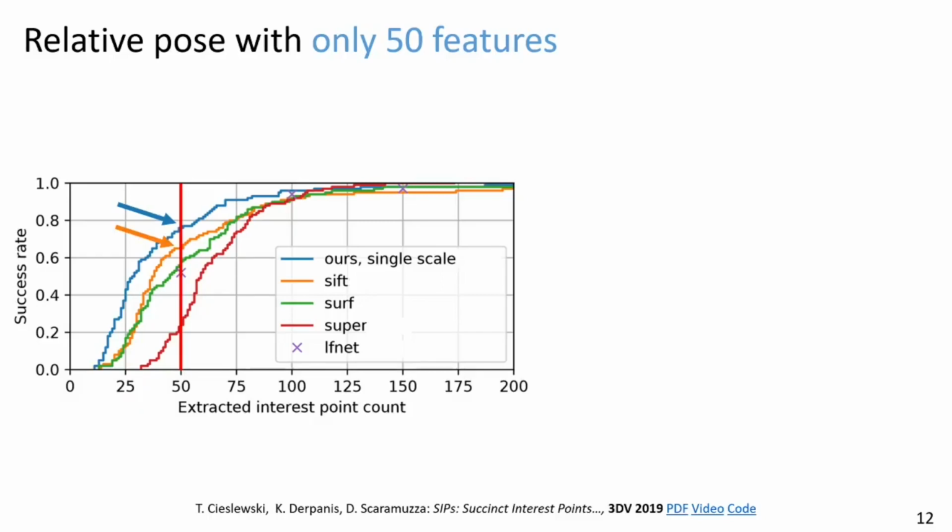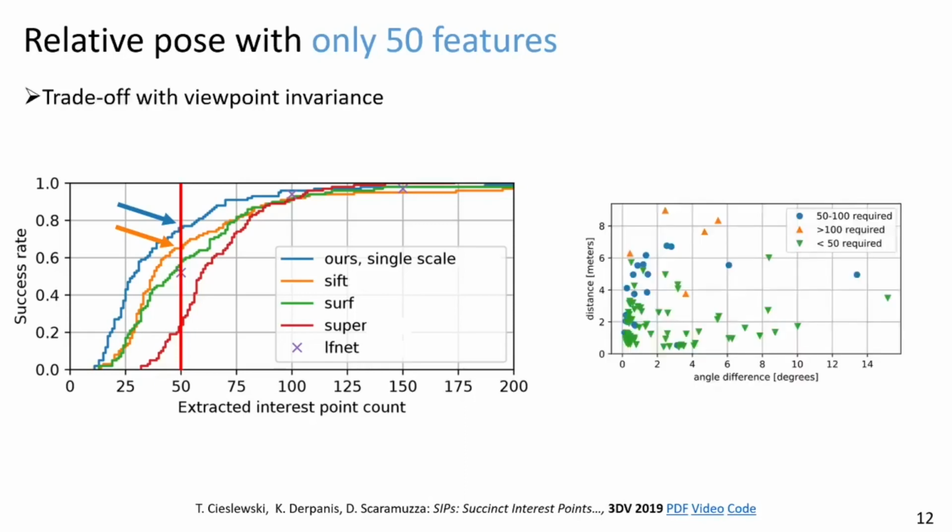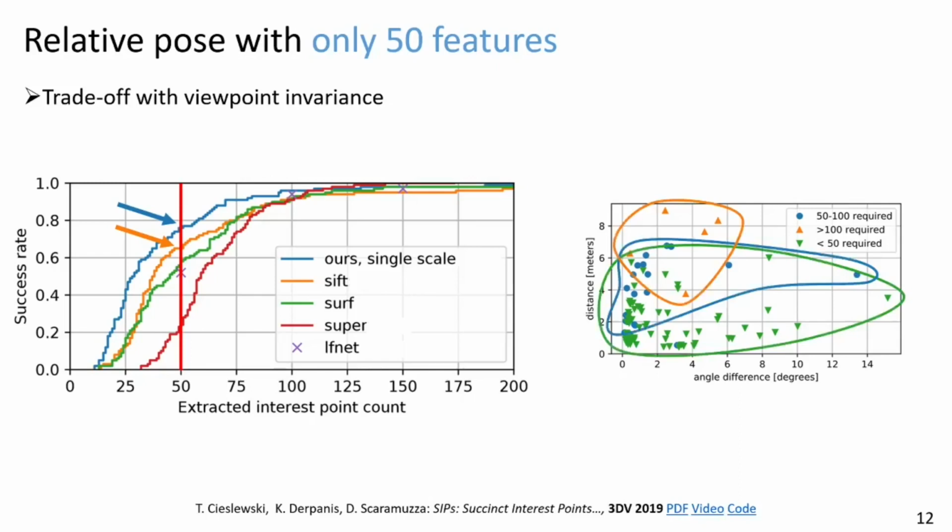As you can see, the more feature points are extracted, the higher the chance of getting a relative pose, with diminishing returns. There is a trade-off with viewpoint invariance, as you can see on this plot. On the x-axis, we see the angle difference between two images in an image pair, and on the y-axis, we see the distance in meters between the cameras. As we can see, the further away the images are, the more feature points are required with our method to get a successful relative pose.